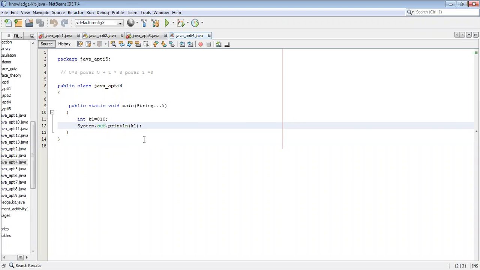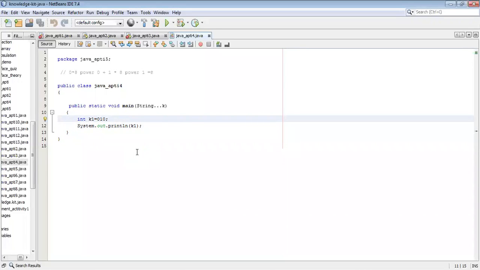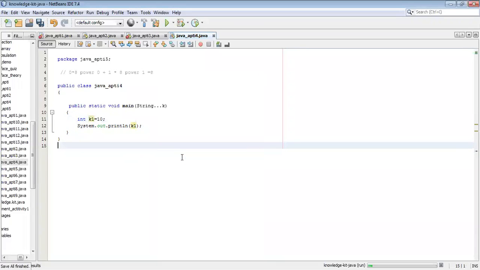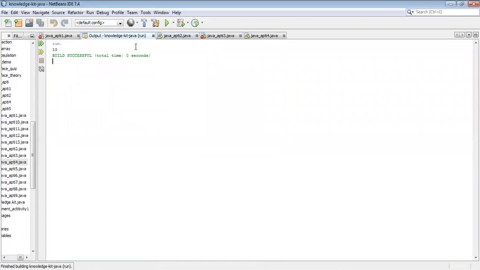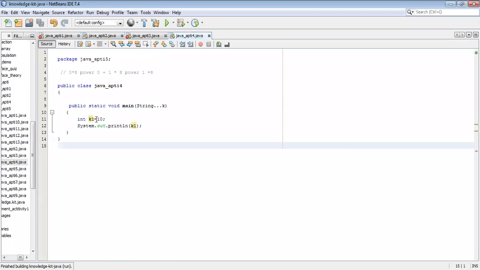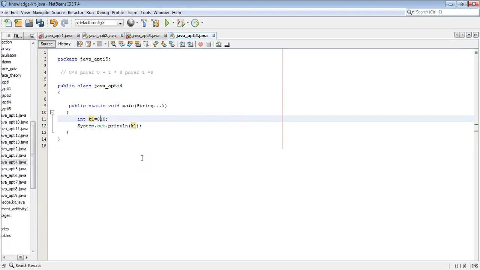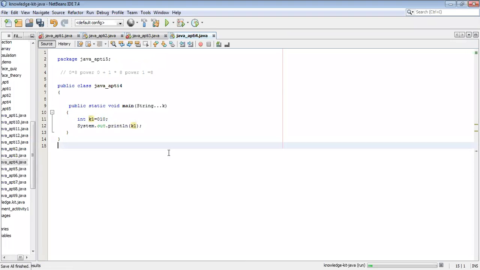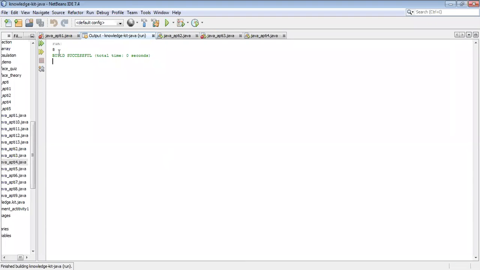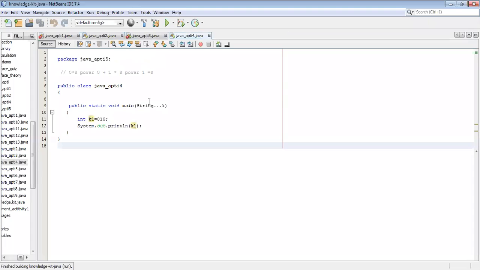So can you explain that again? Like in this case, if you delete the 0, it works fine. 10 will be displayed on the screen. If I place 0 over here, this is octal representation, right? Yes, sir, octal representation. So now if you execute this code, definitely 8 will be displayed on the screen. So how exactly the 8?